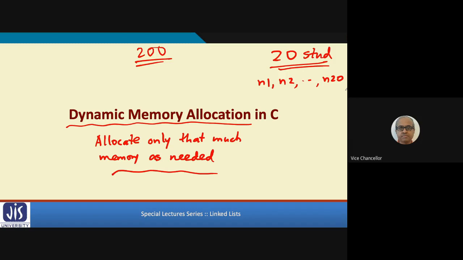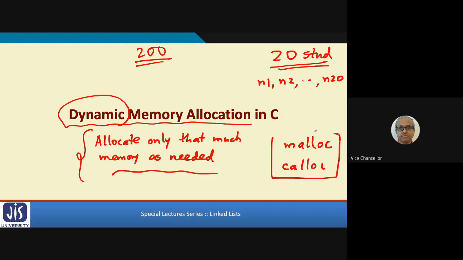You should not do it like that. And the second problem is how much memory you will allocate, because you do not know how many students are in the class. So you have to go for dynamic memory allocation. Again, you must have studied in your C class functions like malloc or calloc. Remember these names. These functions are used to allocate memory as per your requirement.